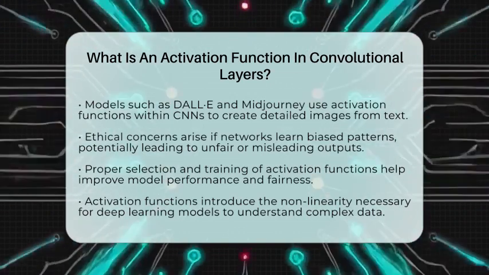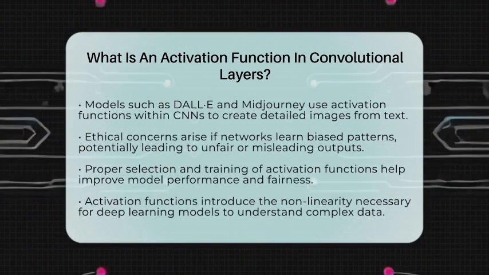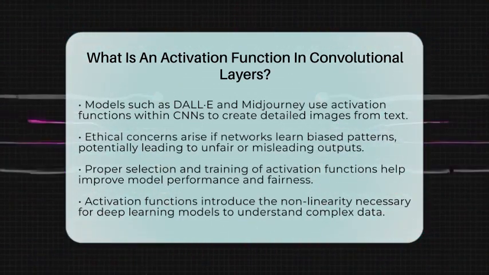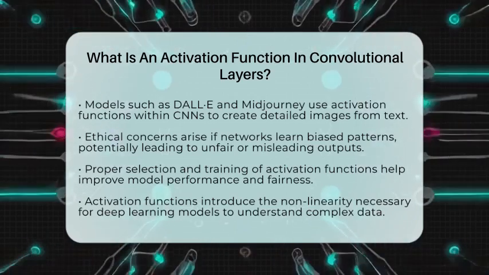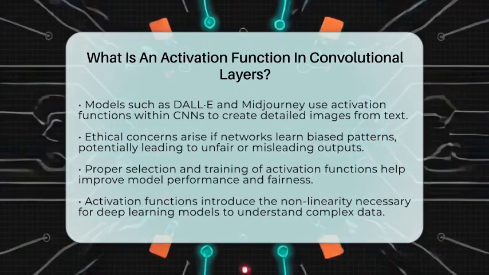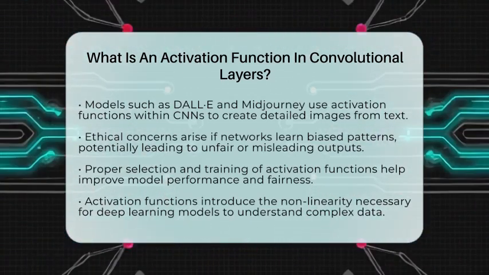In short, activation functions in convolutional layers tell the neural network what signals to keep and what to ignore. They introduce the nonlinearity that makes deep learning models powerful. Without them, CNNs would be limited to simple pattern recognition, and that would hold back their ability to understand complex images and data.